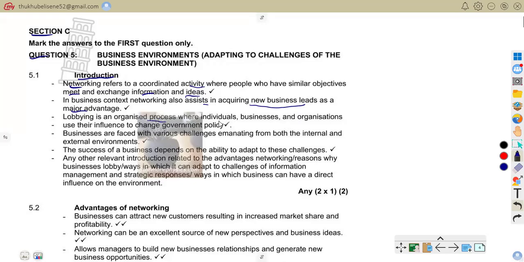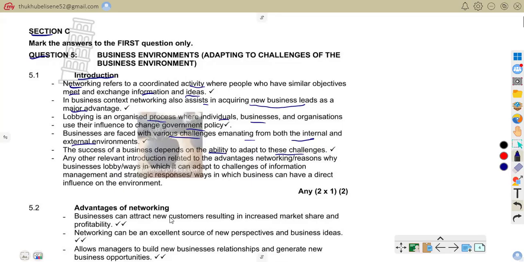Lobbying is an organized process where individuals, businesses and organizations use their influence to change government policies. So they can influence the government to change its policies. We call that lobbying. Businesses are faced with various challenges emanating from both internal and external environments. So the success of a business depends on the ability to adapt to these challenges.